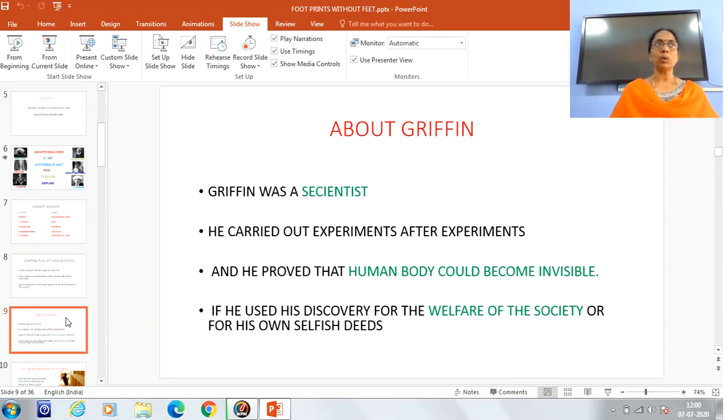About Griffin. So who was this Griffin in the story? Griffin was a scientist. He carried out experiments after experiments like many of our scientists, and he proved that human body could become invisible. Of course, it was a great achievement on the part of the scientist. But only thing is that instead of contributing his discovery to the betterment of the society or welfare of the society, he started using his discovery for his own selfish benefits or the selfish deeds.